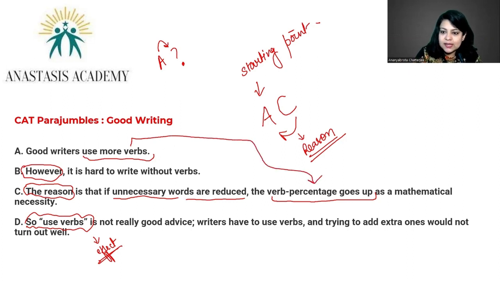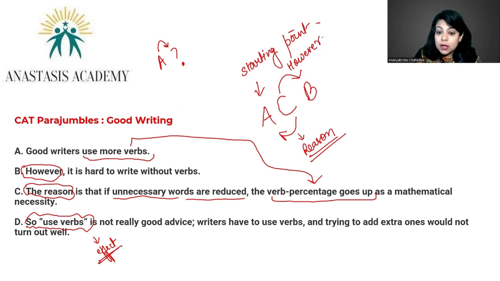Yes, so A, C would come together clearly. Now it is your turn to introduce the word however, right? However, because you're showing the contrast.